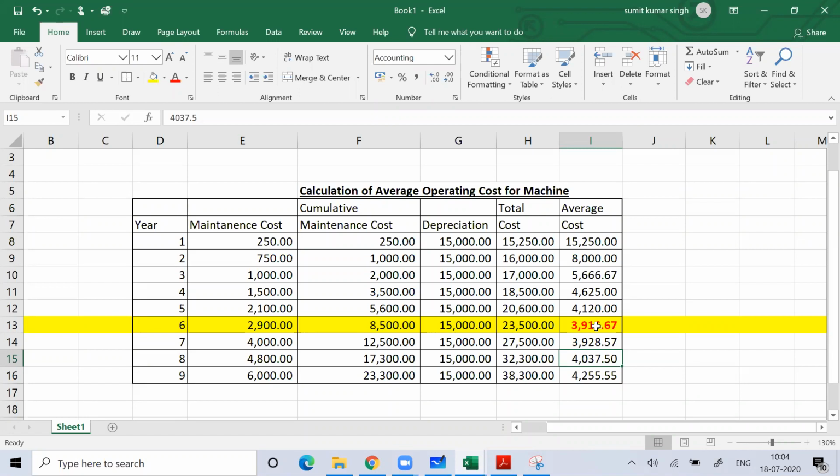Then solve the question, and write that you should replace your assets after 6 years, because if we keep using this asset, every year we end up paying more money. So it's high time that we replace our existing fixed assets. That is what you have to write.